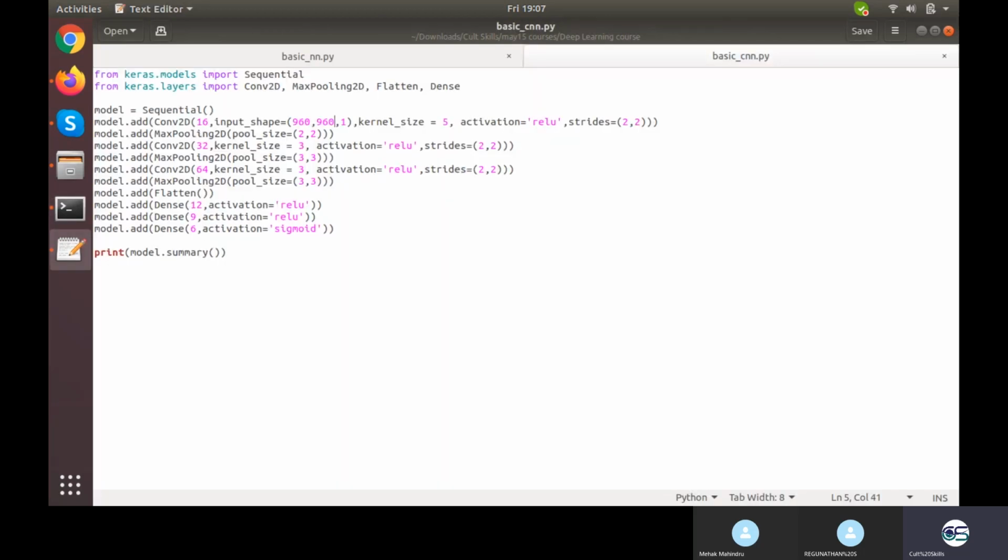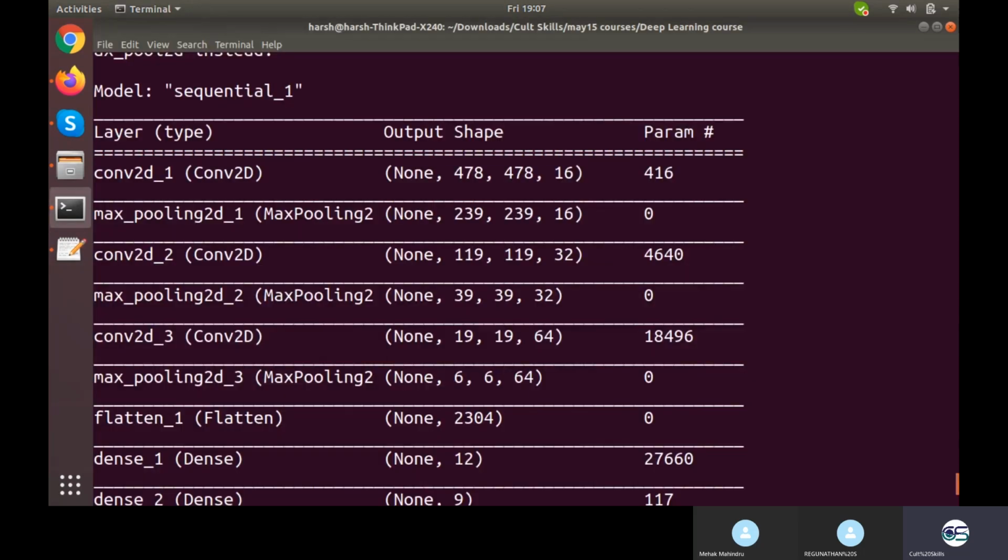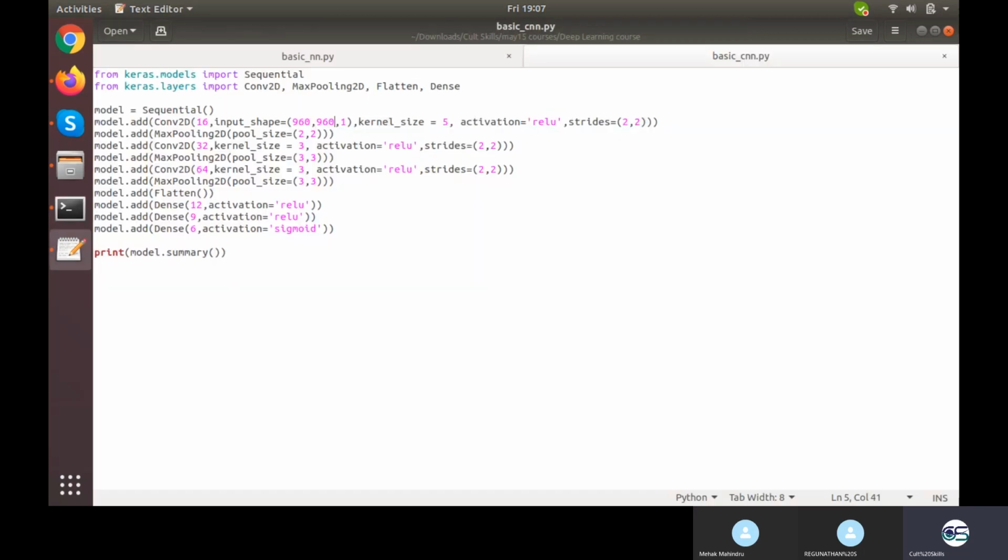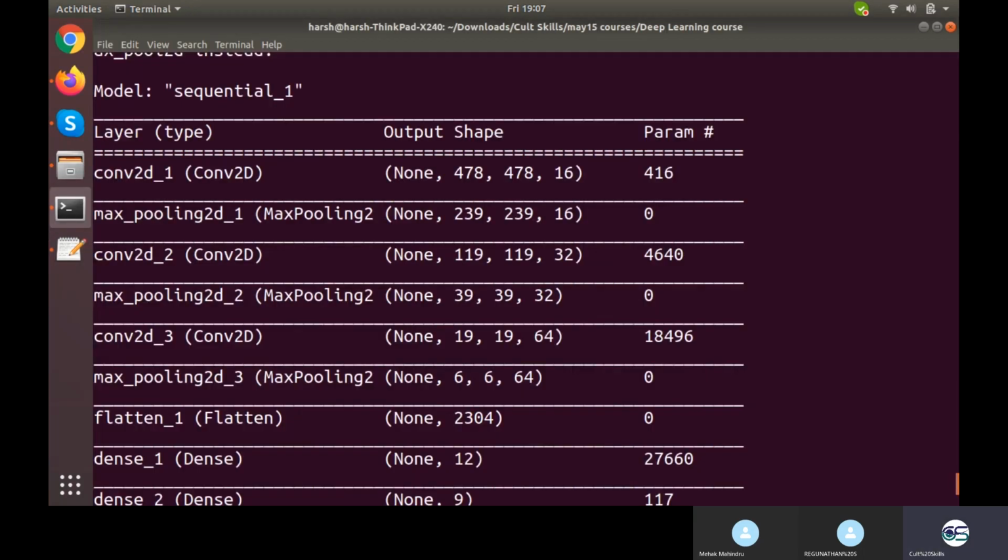Now from 478 I am taking a pool of 2 by 2, so it will be reduced to half: 239, 239, 16. Why 16? Because there are 16 channels. This is only going for one particular image. Then again a convolution, so now the size is 239, 239, 16.